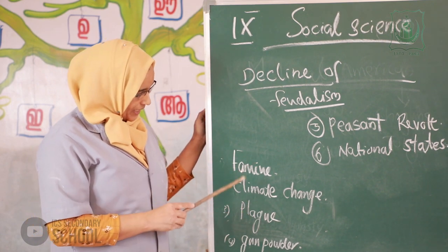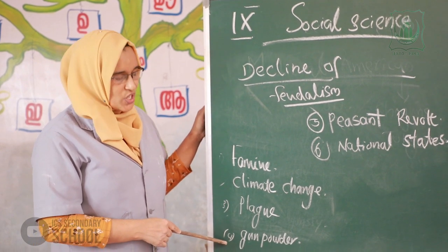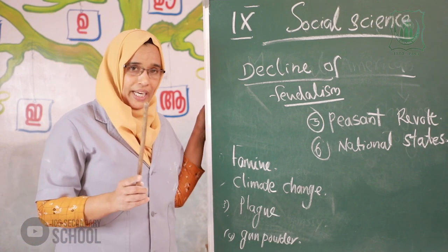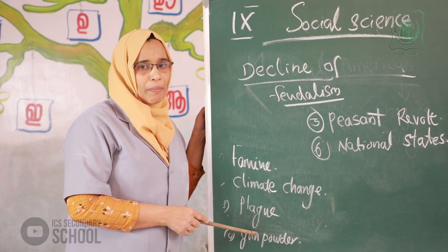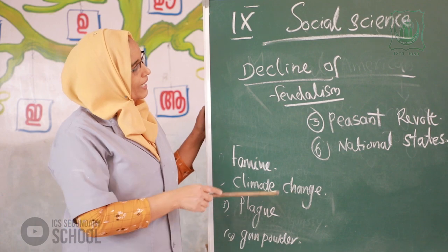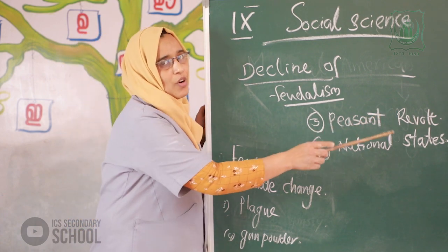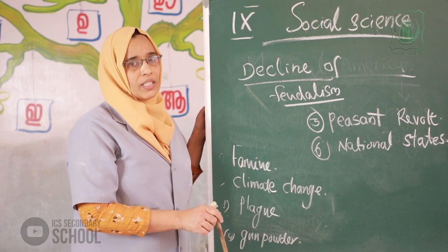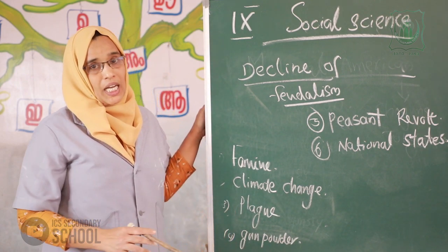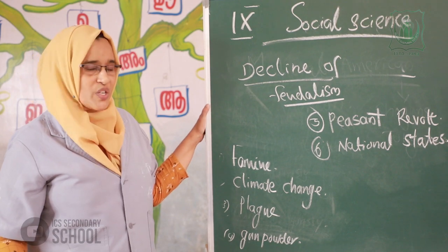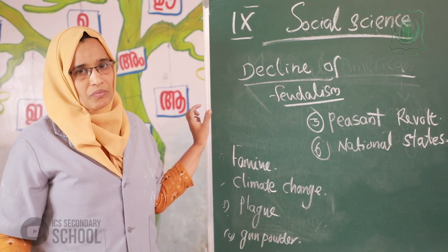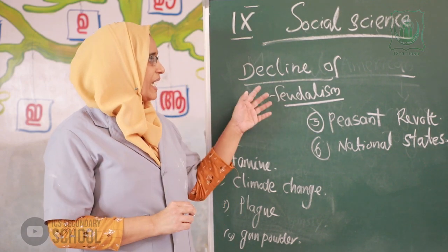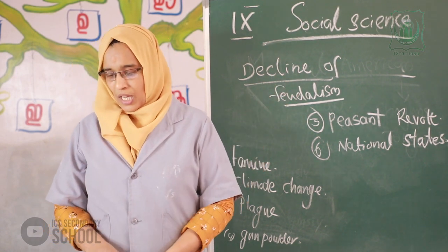Fourth, the king's monopoly of gunpowder. Then peasant revolt. Then last, emergence of national states. These are the main points of the decline of feudalism.